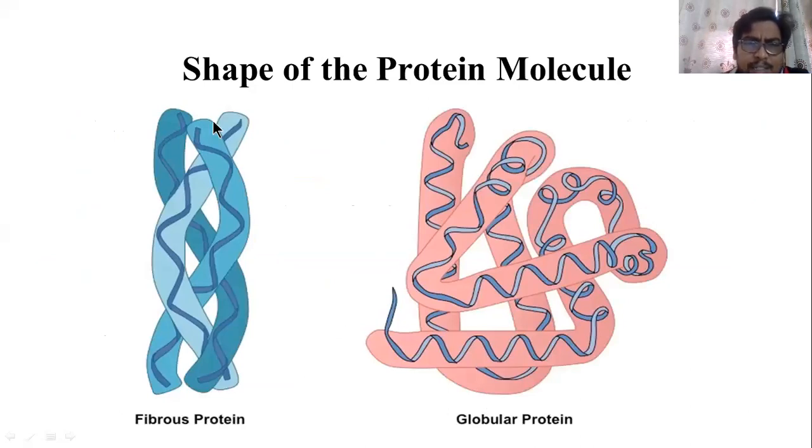Fibrous protein does not have any kind of spiral. It is only a straight structure, like a single straight line or a curved line. But the globular protein has a U shape like that. Whereas the globular protein is somewhat complex in structure. You can see the structure is like a ribbon shape. Now let us see one by one in detail.